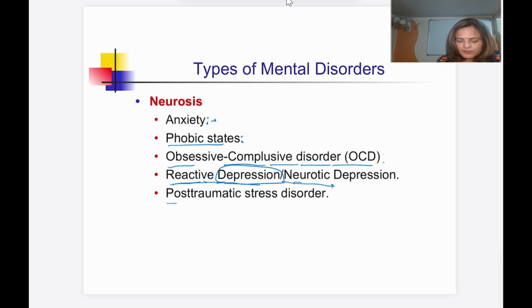Then another is post traumatic stress disorder. Here what happens, some trauma is there. Trauma can be in the form of war, riots, or earthquake, and the patient may be losing something, that is going to lead to post traumatic stress disorder. So these are the various types of neurotic disorders. So we have anxiety, phobic state, obsessive compulsive disorder, reactive depression, and post traumatic stress disorder.